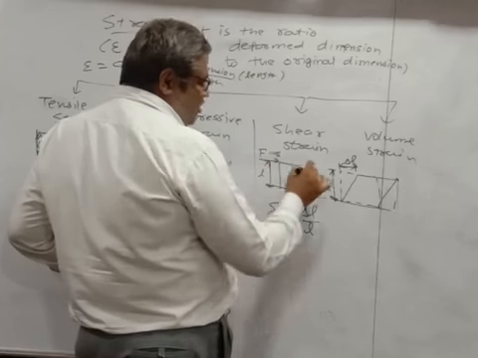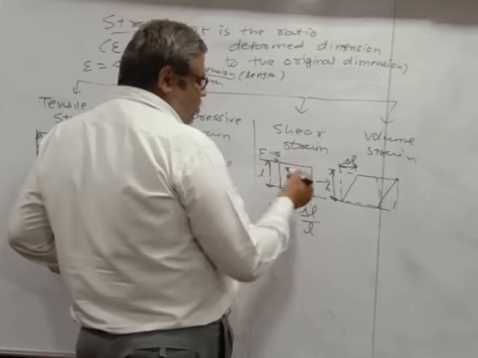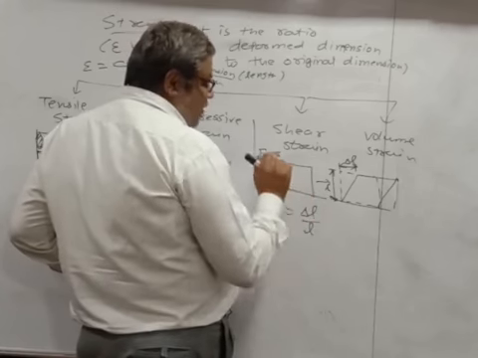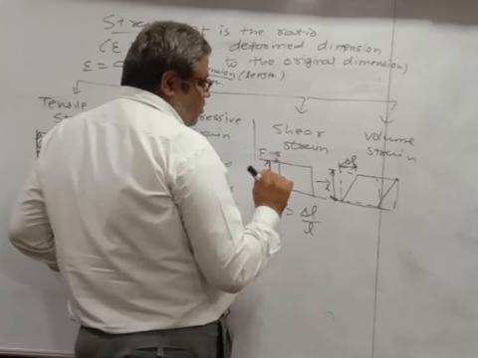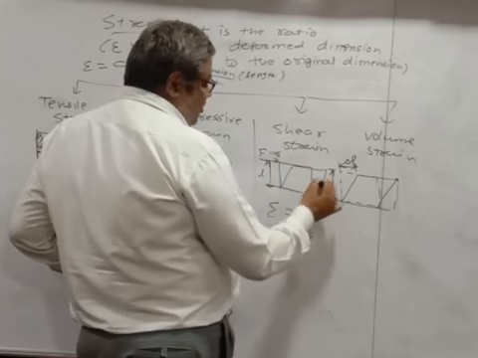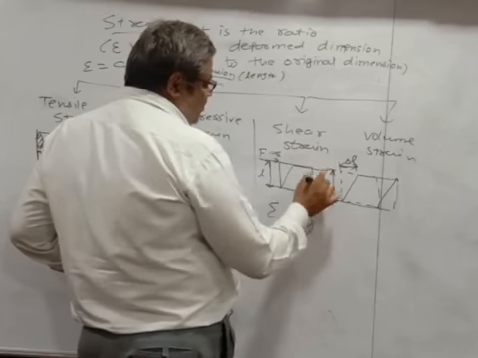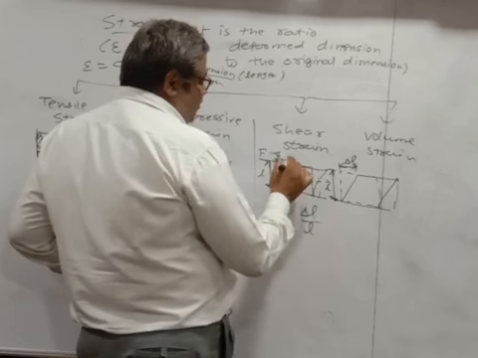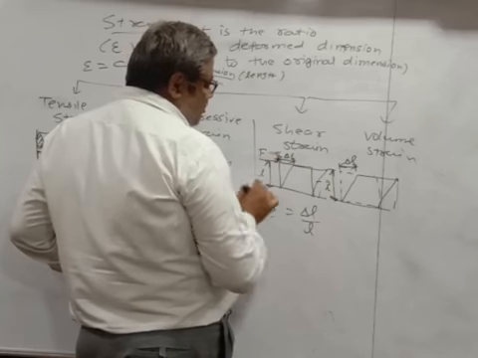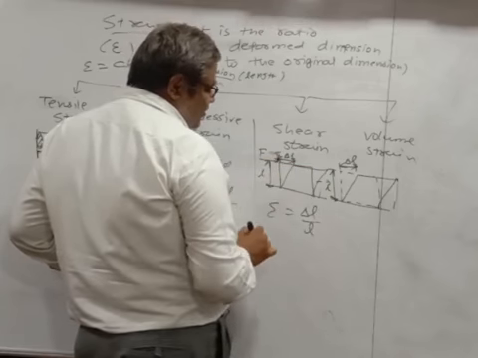Original length here. Here also there will be an original length, or this may be whatever it may be. This block may be rectangular in form. So after deformation, the block has become like this. After deformation, this much is the change in one of its dimensions divided by this dimension. This is known as delta N.